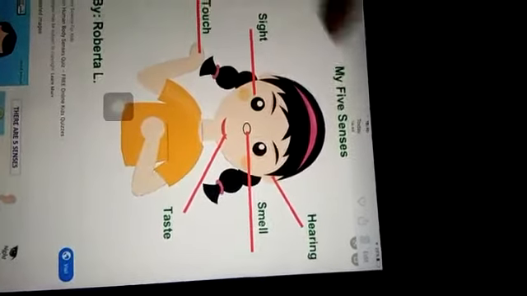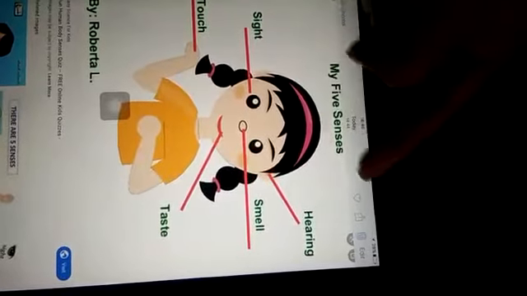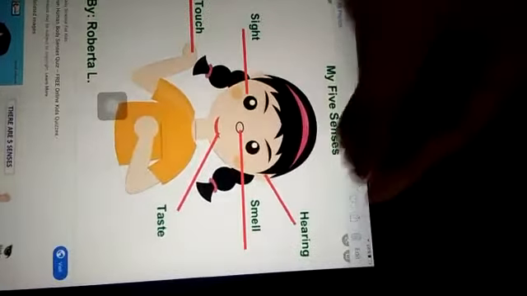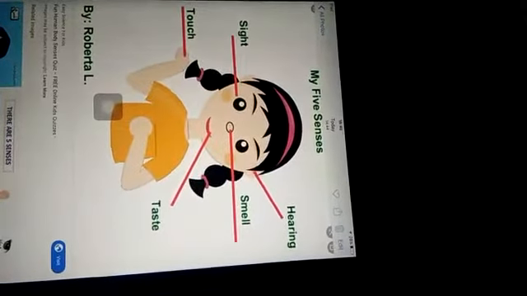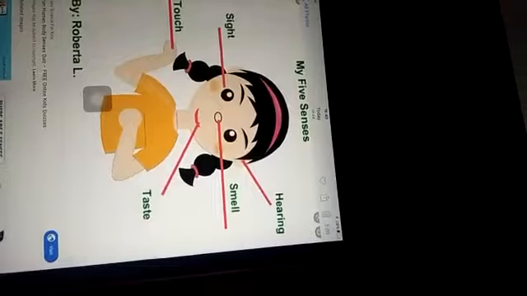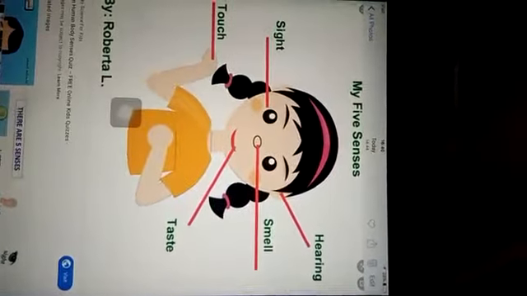Now the next sense organ is our ears. Ears help us to hear. We can hear the sweet chirping of birds or the loud honking of cars. We also hear soothing music. So ears help us to hear.